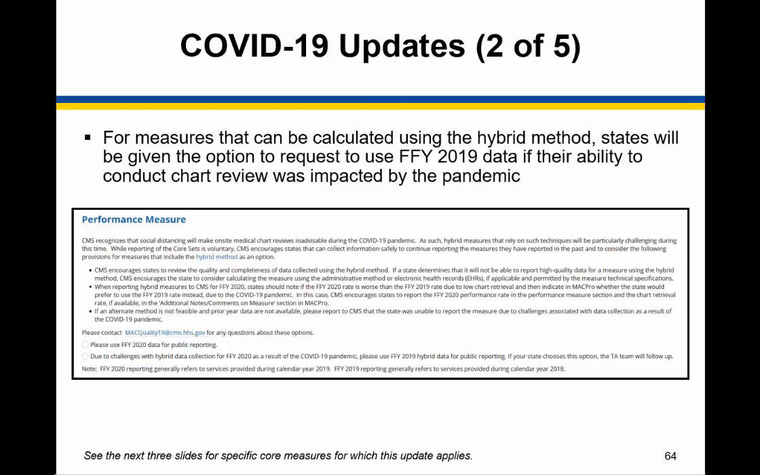The second COVID-19 update relates to measures that can be calculated using the hybrid method. States will have the option to request to use their federal fiscal year 2019 data if their ability to conduct chart review was impacted due to the pandemic. On the next 3 slides, we will briefly show which core measures this update applies to.